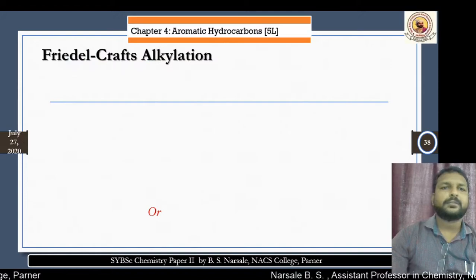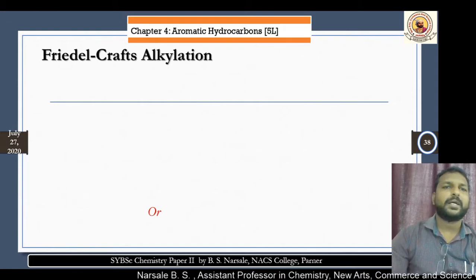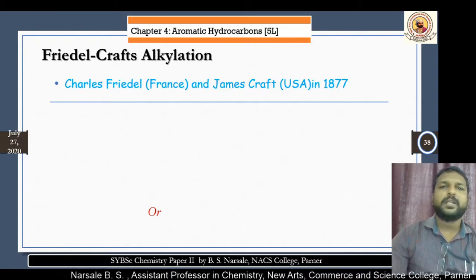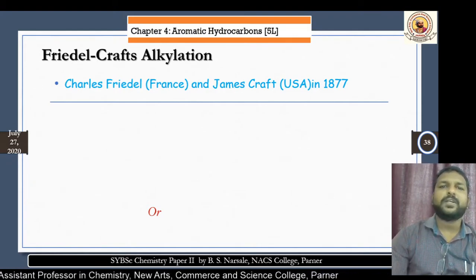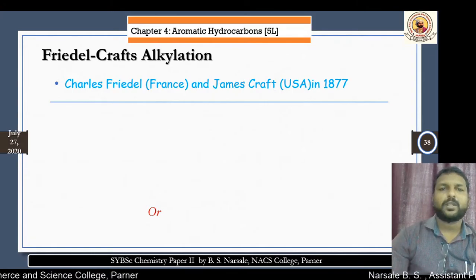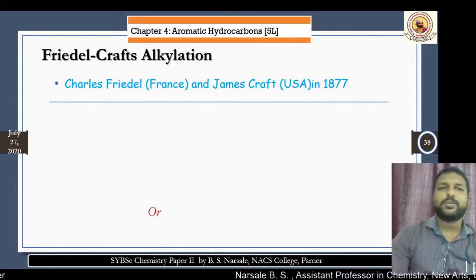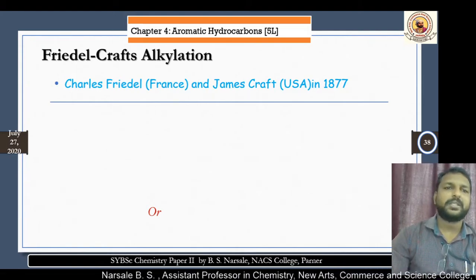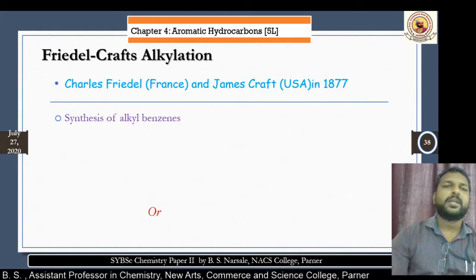And we came to one of the important reactions, that is the Friedel-Crafts reaction. The Friedel is from France. It's Charles Friedel, and the Crafts name is of James Crafts, from the USA. And both the scientists, one from France and one from the USA, gave the method for alkylation in 1877. And this method is nowadays called the Friedel-Crafts alkylation.